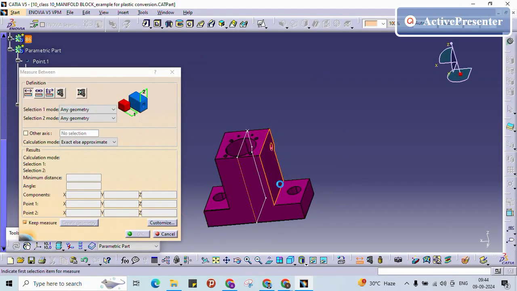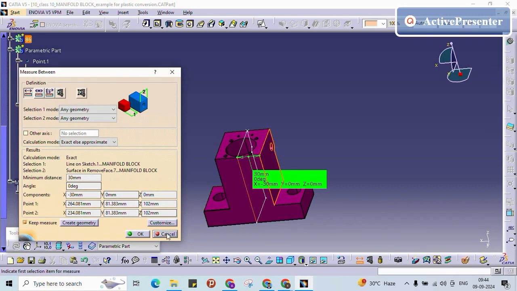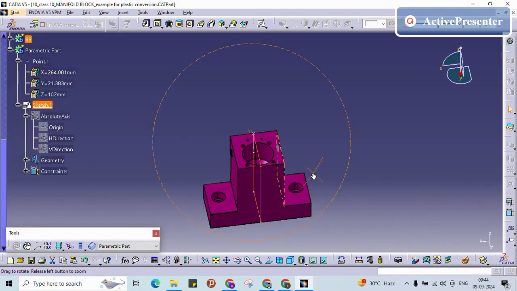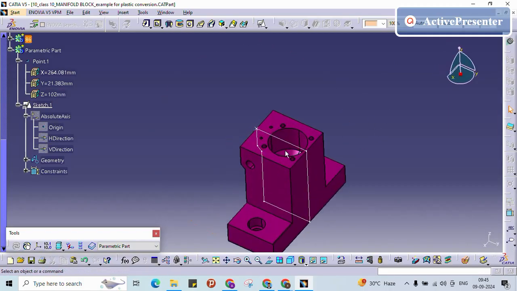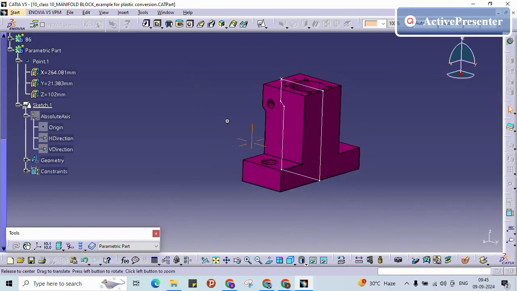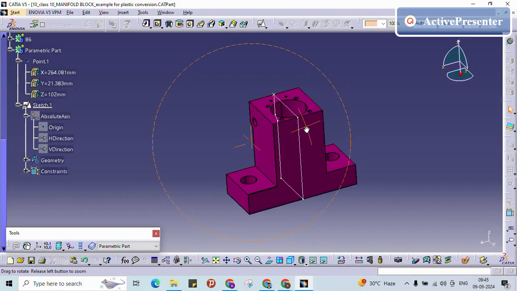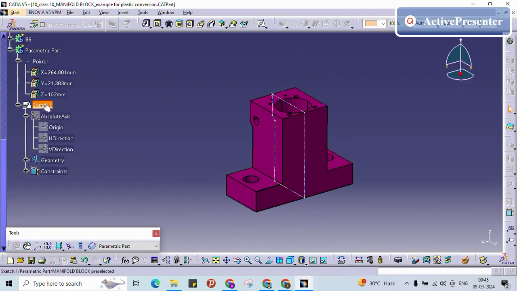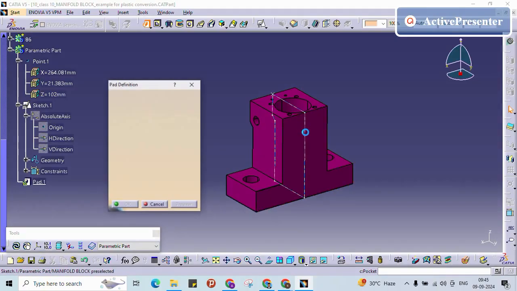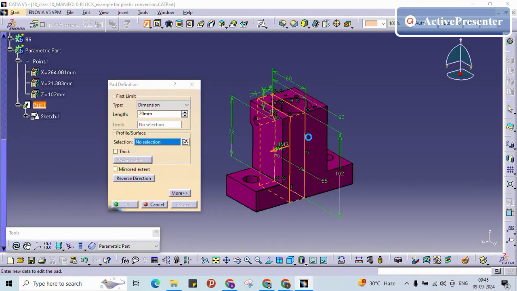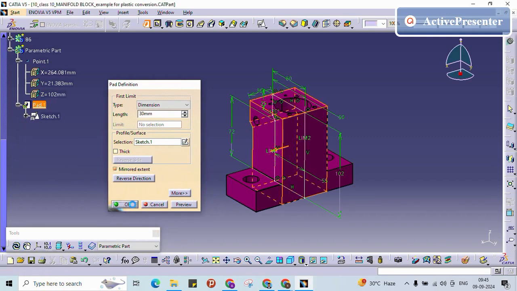From this surface to this surface, how much distance? 30 mm. Whether I can approach this with a surface, otherwise I can do it with the solid itself. I will just do it with the solid. We will see how we can do the part. The same thing I can try with the surface also. So I am going to do the pad of this surface, 30 mirrored extend, so both sides it will extend to 30.